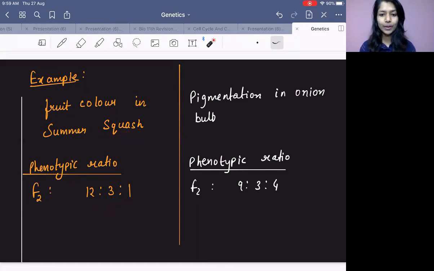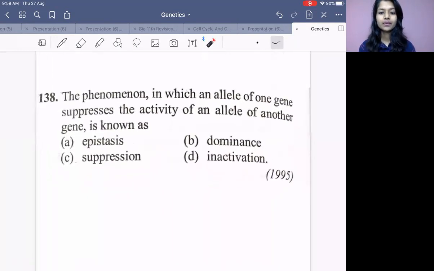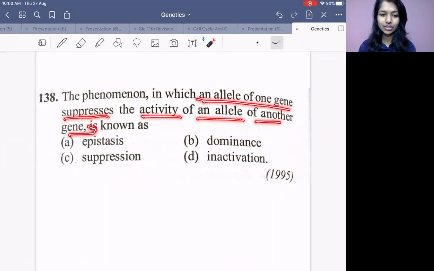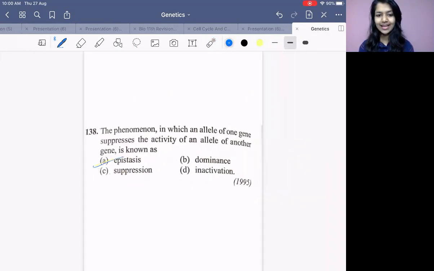That is it. Okay? Now, can you see this question? Previous year question: The phenomenon in which an allele of one gene suppresses the activity of an allele of another gene. So, we are talking about two genes, right? One allele of one gene is suppressing the other allele of another gene. What is it, my dear children? It is epistasis. Got it? Okay, let's go for the next topic.